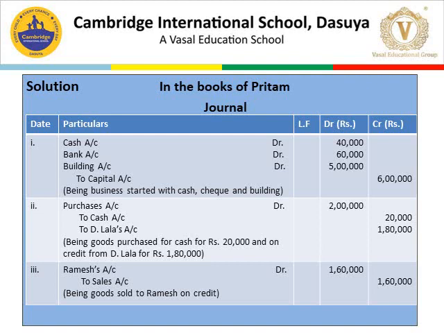Now, first we have to identify what accounts are involved in it. So cash, bank and building, all the three are assets. So when we prepare journal, we prepare from the business point of view. So what comes in business or increasing for the business? So all the assets are increasing in the business. Cash is increasing, bank is increasing, building is increasing. So the rule here is increase in assets debit. So cash account debit with 40,000, bank account debit with 60,000, building account debit with 5 lakh.